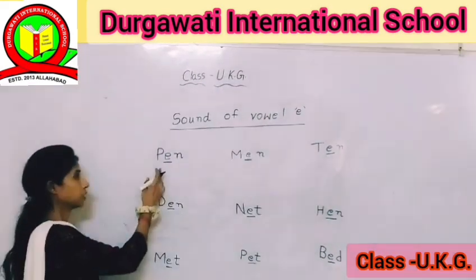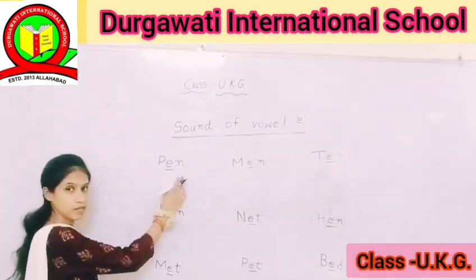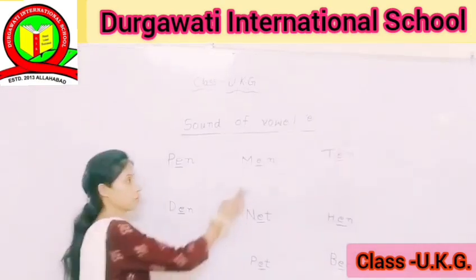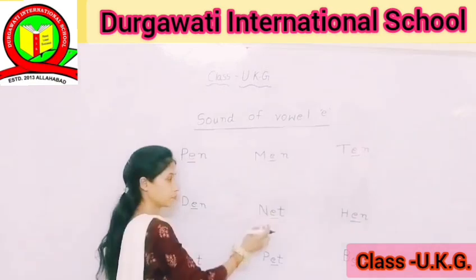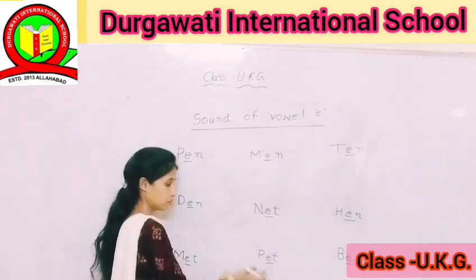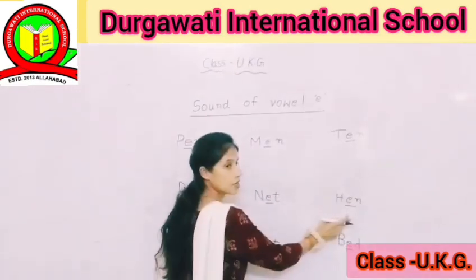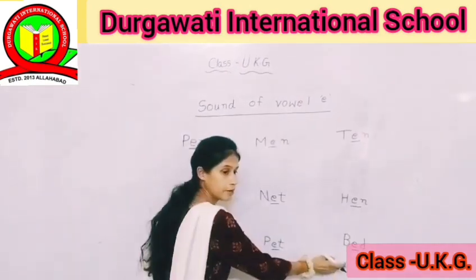Okay. Then repeat again these words. P-E-N, pen, D-E-N, den, M-E-T, met, M-E-N, men, N-E-T, net, P-E-T, pet, T-E-N, ten, H-E-N, hen, and B-E-T, bed.